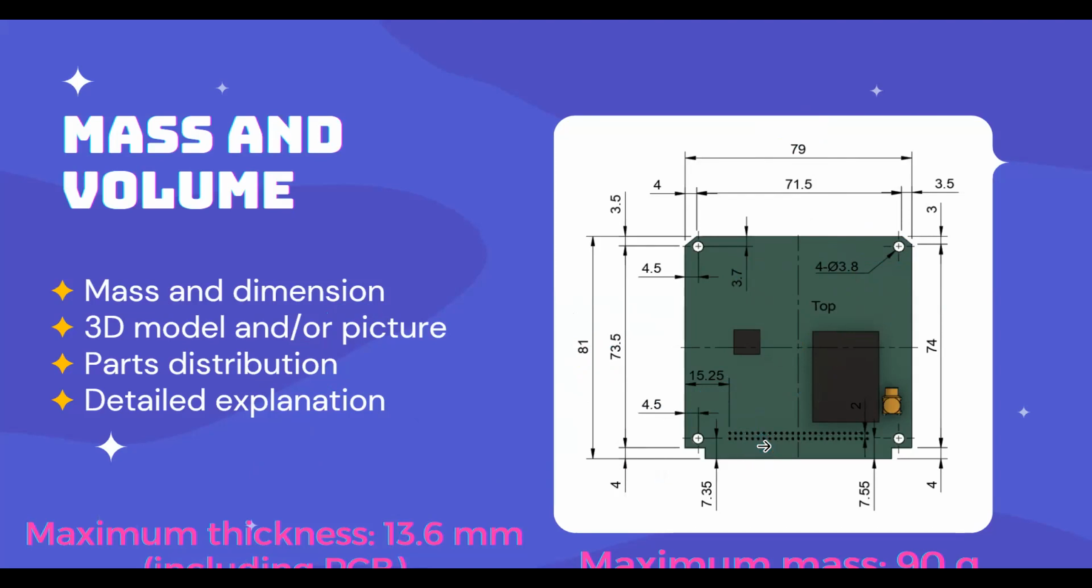That's the total height, but the PCB board itself is 1.6 millimeter, and the component height will be 12. So in total, it will be 13.6 millimeter. And the maximum mass for your payload is 90 grams.